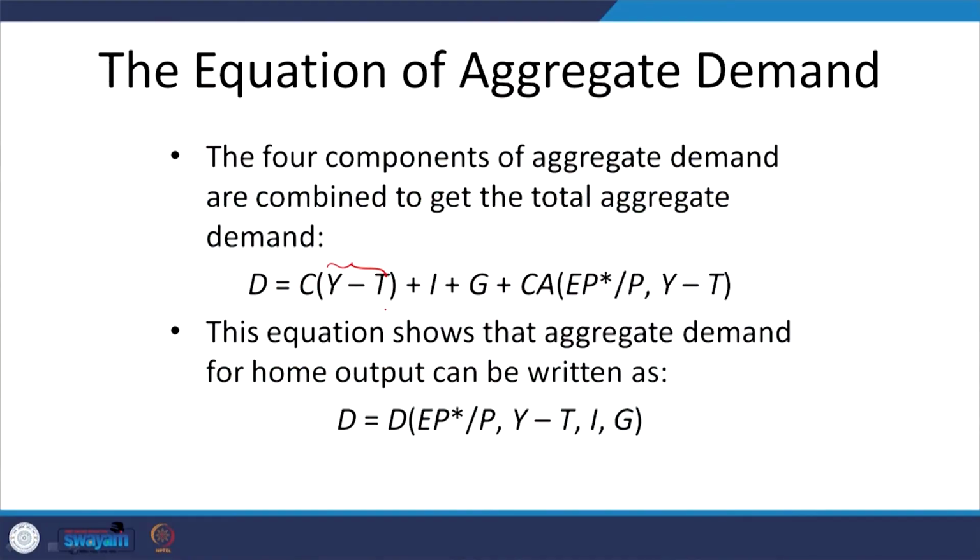So, here the disposable income is mentioned as Y minus T, C is a function of Y disposable, YD, then investment demand, then government expenditure, and the current account, where the real exchange rate is taken, and as a function of the disposable income as well, YD is also equally important. This equation shows how aggregate demand can be written: D is a function of exchange rate, disposable income, investment, and government expenditure.